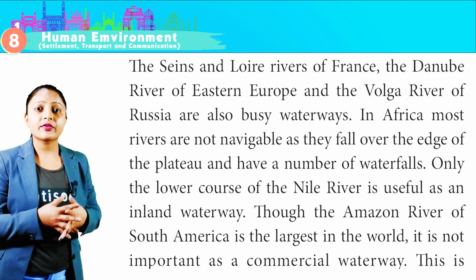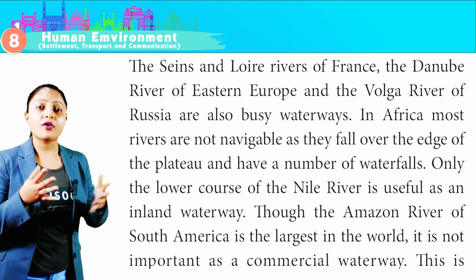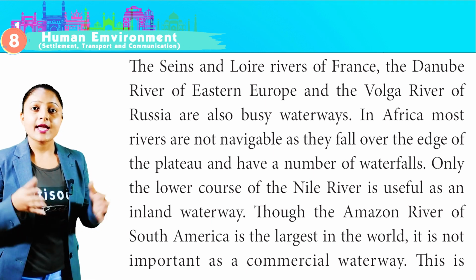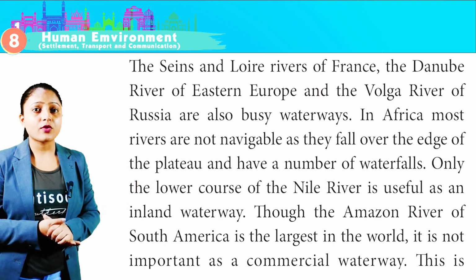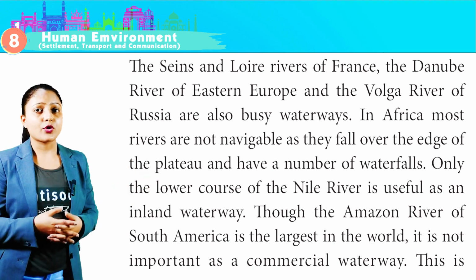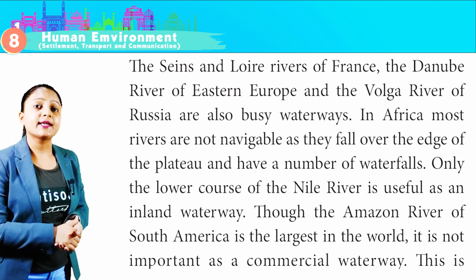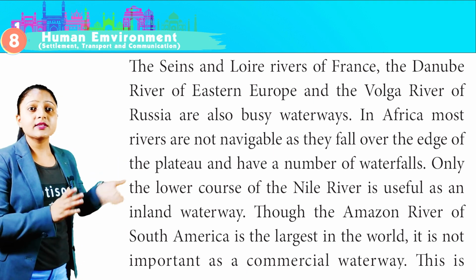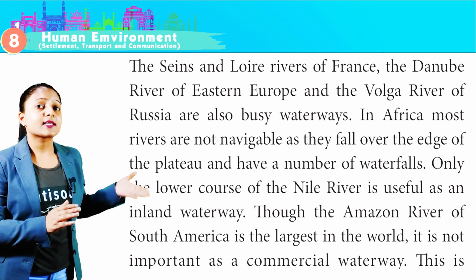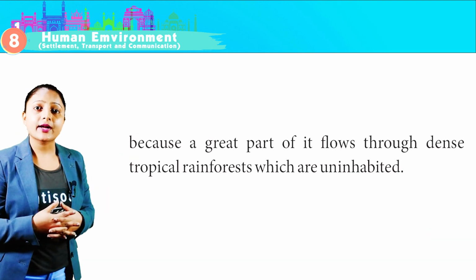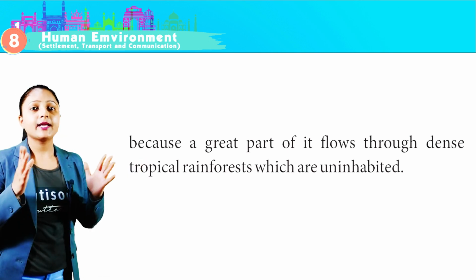The Seine and Loire rivers of France, the Danube River of Eastern Europe, and the Volga River of Russia are also busy waterways. In Africa, most rivers are not navigable as they fall over the edge of the plateau and have a number of waterfalls. Only the lower course of the Nile River is useful as an inland waterway. Though the Amazon River of South America is the largest in the world, it is not important as commercial waterways. This is because a great part of it flows through dense tropical rainforests which are uninhabited.